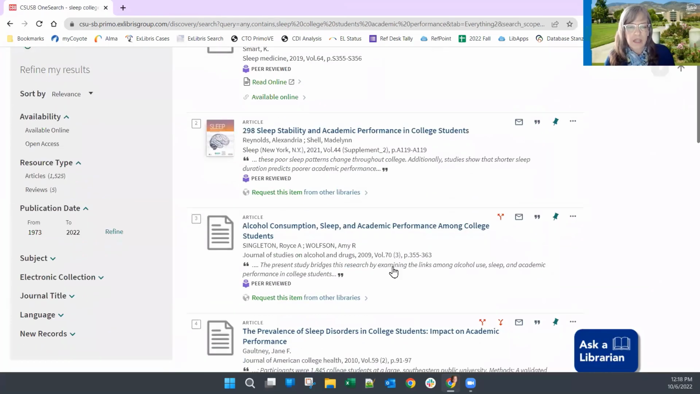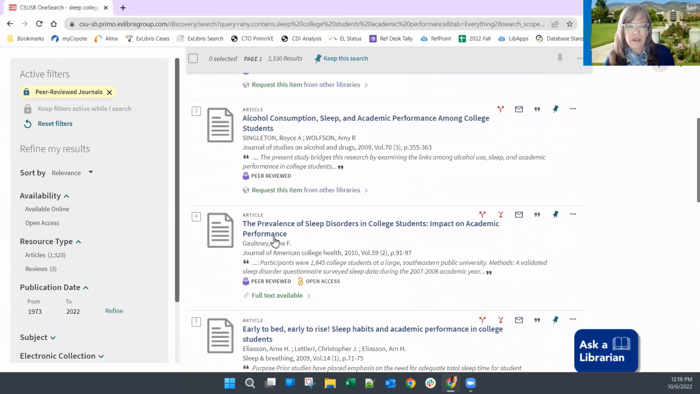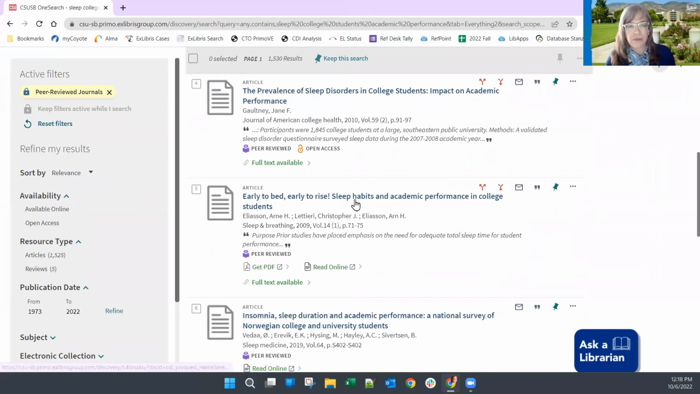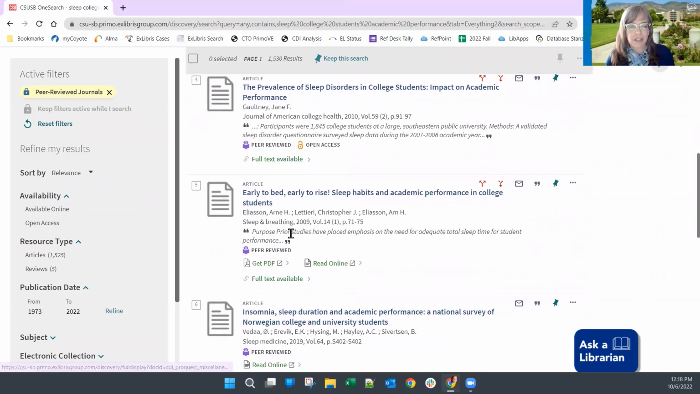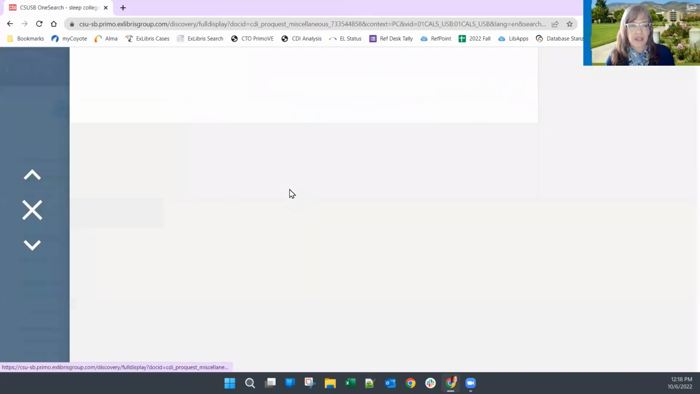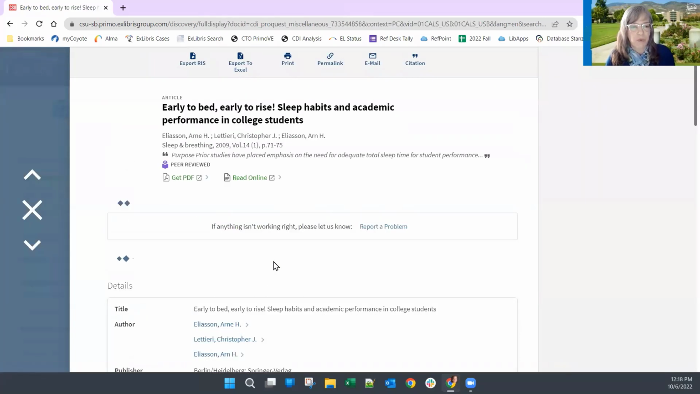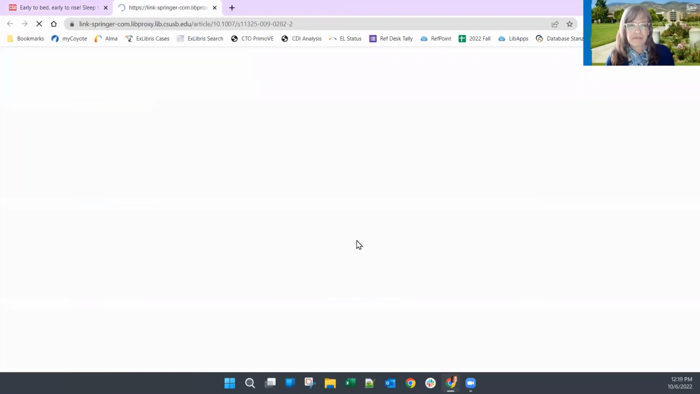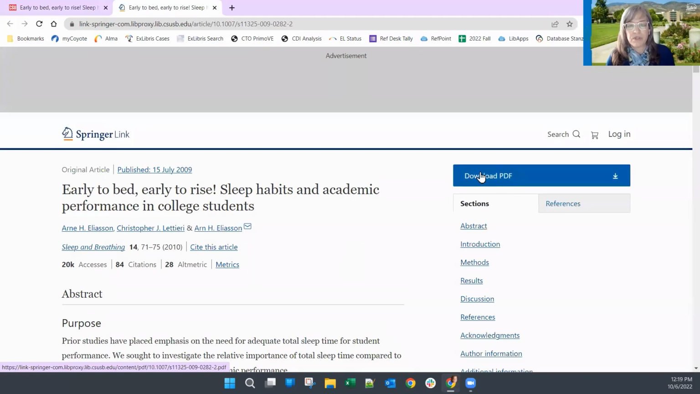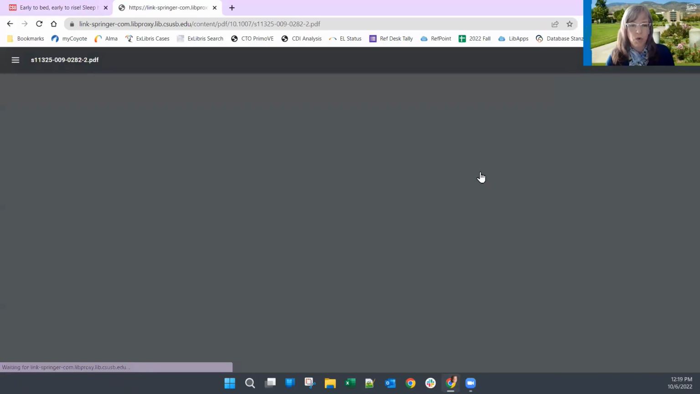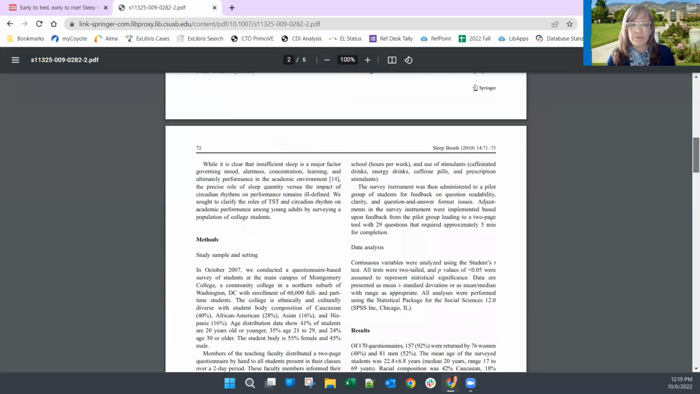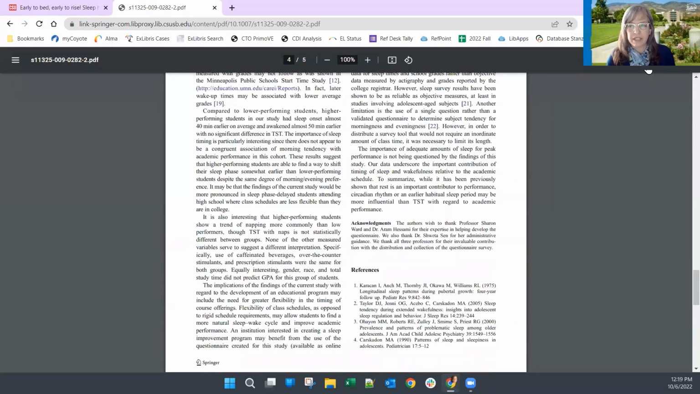Okay, there, I saw that one before. That was my original one. Oh, and here's another one, sleep habits and academic performance in college students. Excellent. That's looking exactly like what I want. And again, I can go read it online. And again, I might have to download the PDF before I can get into the meat of the article here, right? And again, always save them locally if you found one you like.